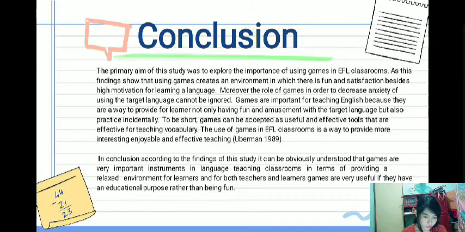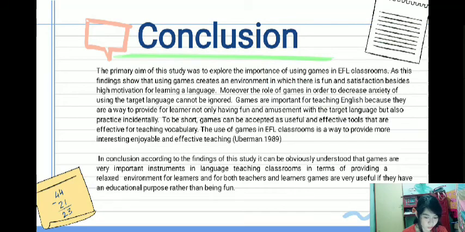So for the conclusion, the primary aim of this study was to explore the importance of using games in the EFL classroom, as the findings show that using games creates an environment in which there is fun and satisfaction beside high motivation for learning a language. Moreover, the role of games in decreasing anxiety of using the target language cannot be ignored.